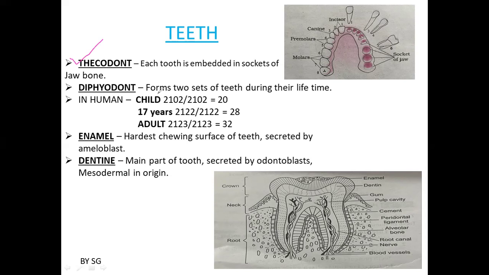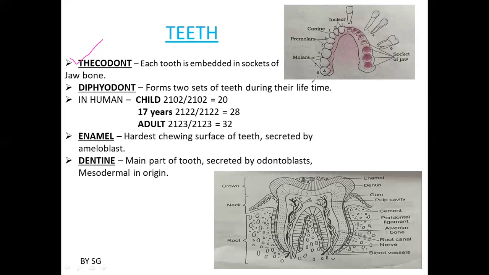In a child, you have 20 teeth. At the age of 17 years, you'll have 28 teeth. At adulthood, you'll have 32 teeth. Remember all the dental formulas: during childhood 2102 by 2102, ultimately 20 teeth. During 17 years, you'll have 2122 by 2122, that is 28 teeth. And during adulthood, where you'll grow the wisdom teeth, ultimately 32 teeth with a dental formula of 2123 by 2123.